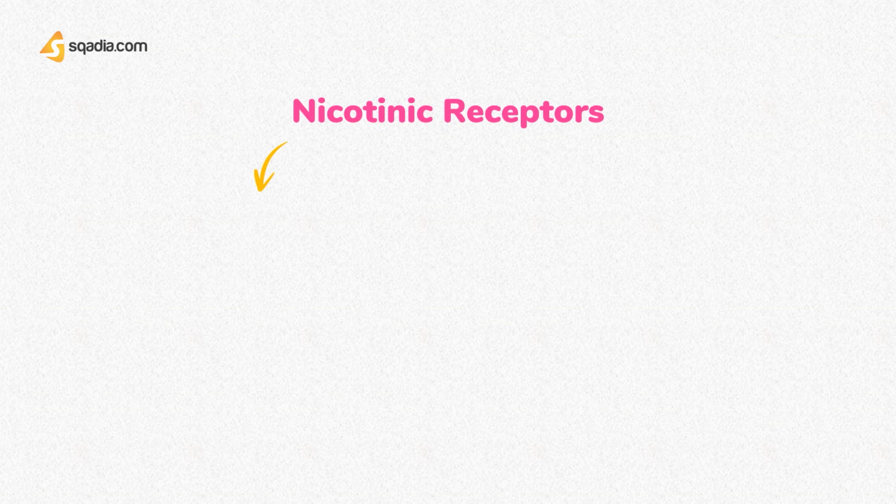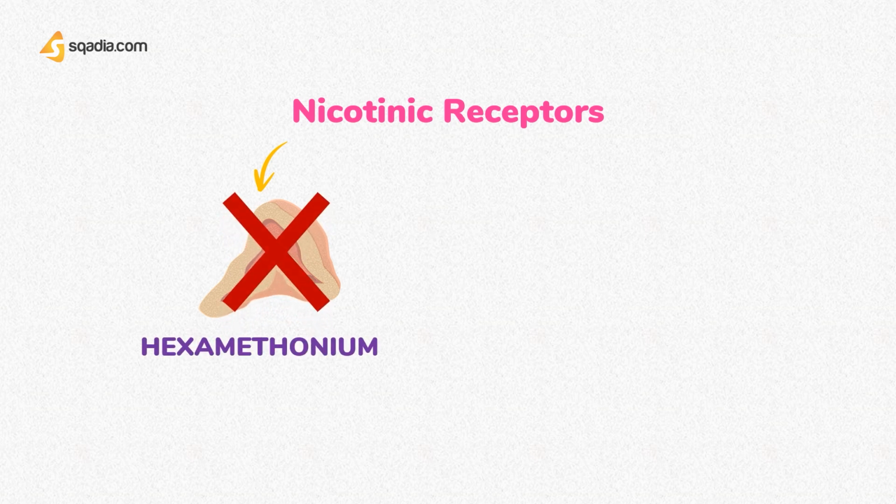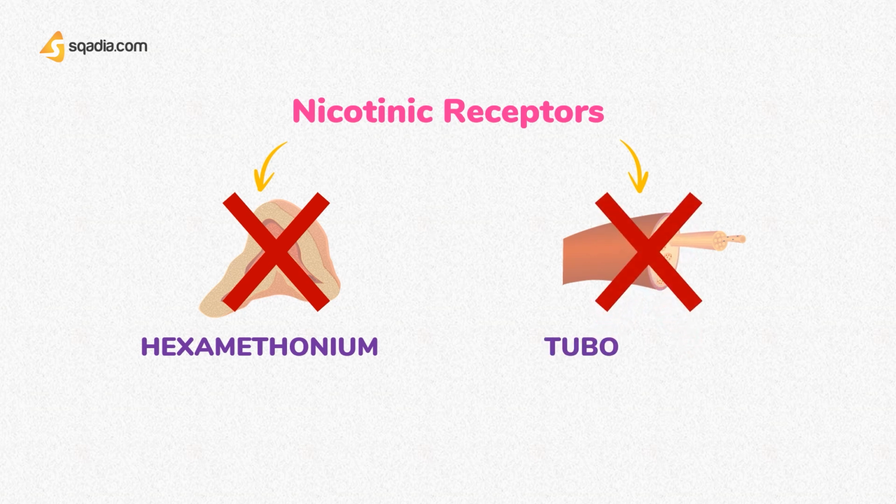Talking about nicotinic receptors, these occur in autonomic ganglia and in the adrenal medulla, where the effects of acetylcholine or nicotine can be blocked selectively with hexamethonium. The nicotinic receptors at the skeletal muscle neuromuscular junction are not blocked by hexamethonium, but are blocked by tubocurarine. Thus, receptors at ganglia and neuromuscular junctions are different, although both types are stimulated by nicotine and therefore called nicotinic.